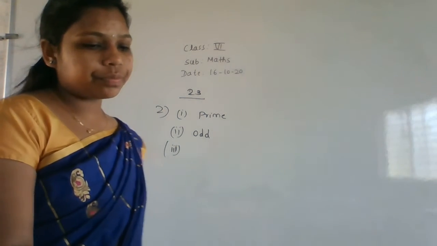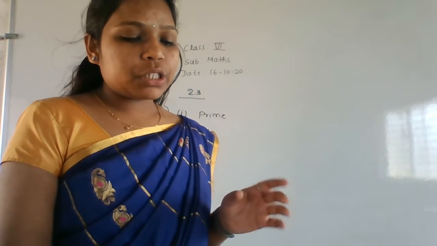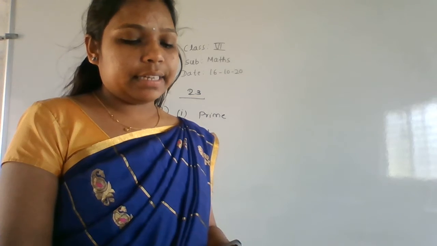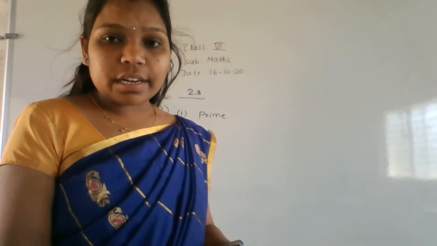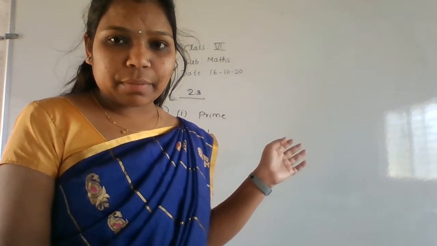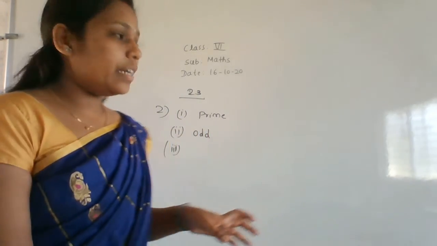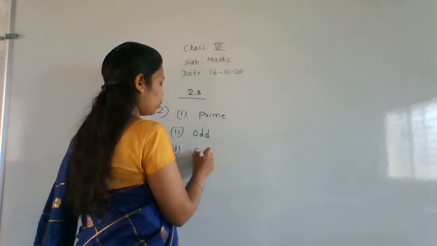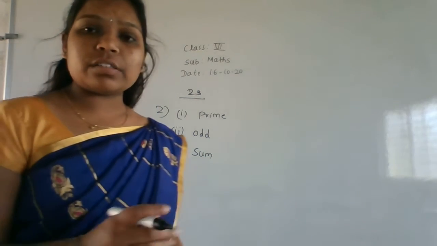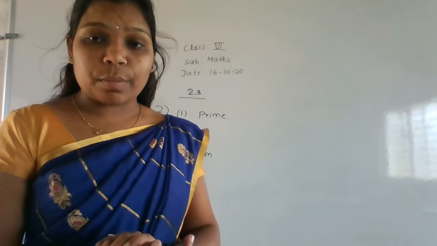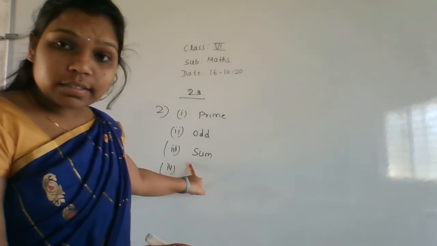Next, the third one. A number which is equal to the dash of its factors other than itself is called perfect. Sum or difference? What did we do in perfect number? We did the addition. That is nothing but the sum, right? So write here sum as the answer. While solving the perfect number, we did the addition problem, not a subtraction problem. Right? So that's why we have to write the answer as sum here.